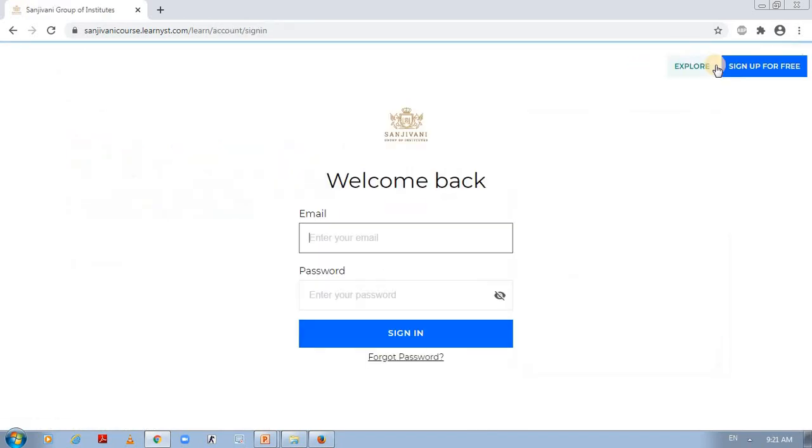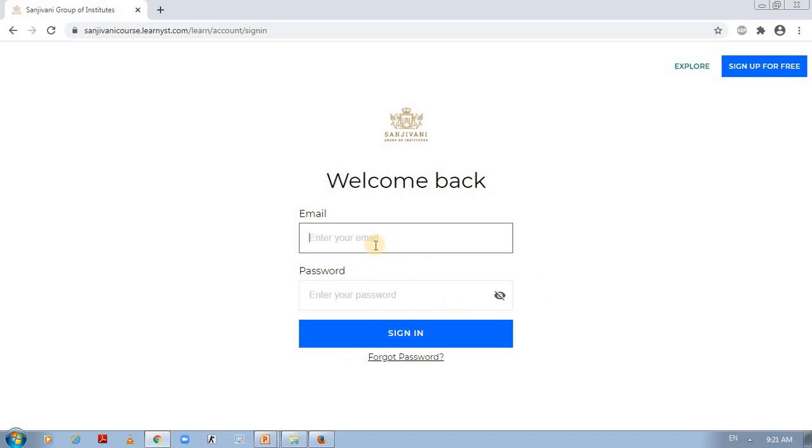Once you click on sign in, you will be asked to enter your email and password. This is one of the ways. Here you need to enter your valid email and its corresponding password so that you will be forwarded to the next procedure.